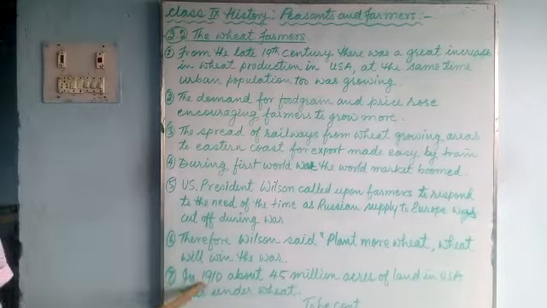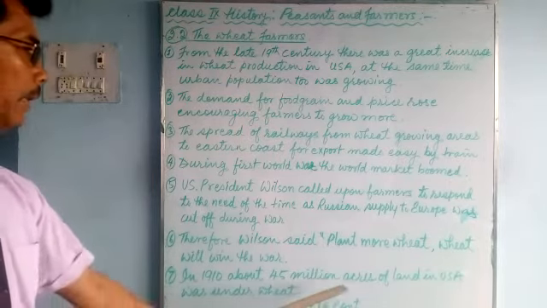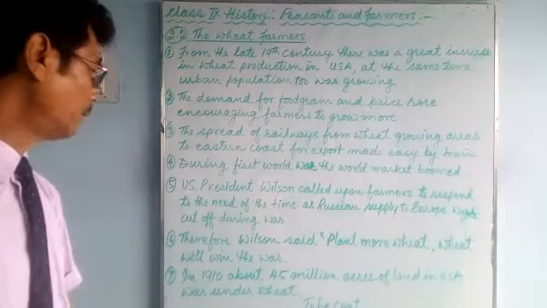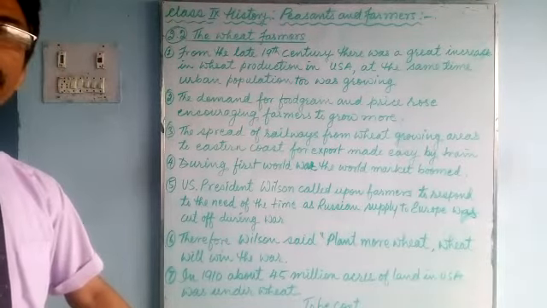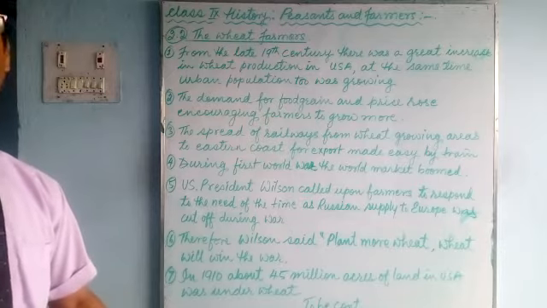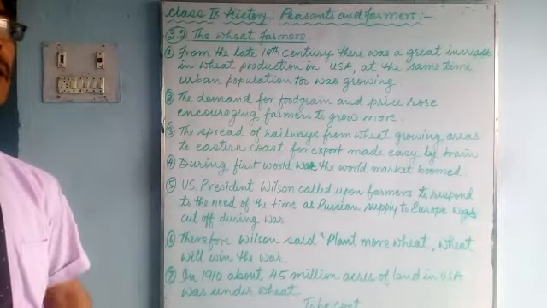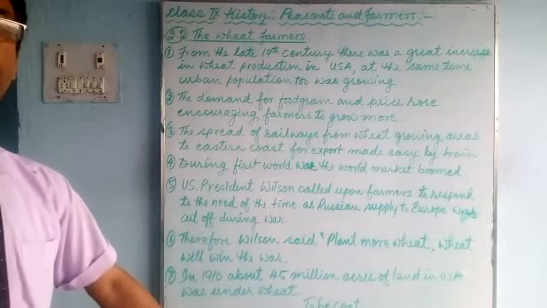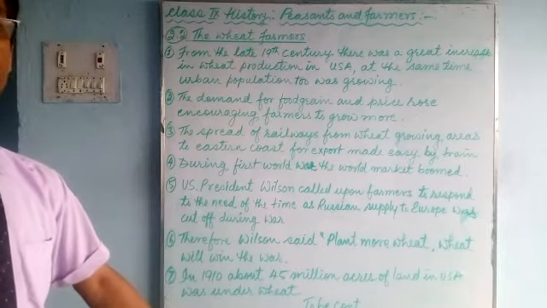In 1910, about 45 million acres of land in USA was under wheat cultivation. These 45 million acres of land were actually forest and grassland. They were converted into agricultural fields. They destroyed the forest and the grassland. The ecosystem was destroyed. But they produced food grains.